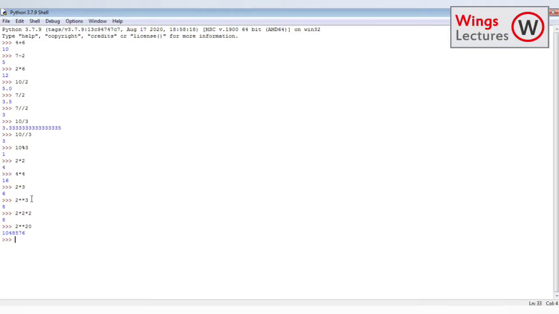When we compare it with other high-level programming languages like C, C++, Java, JavaScript, Python looks very simple, easy to adapt and easy to learn. So these are the basic points of its importance.